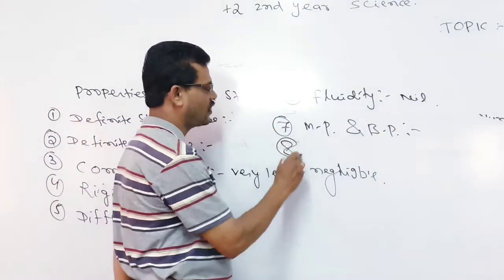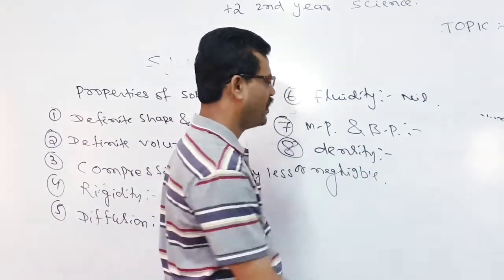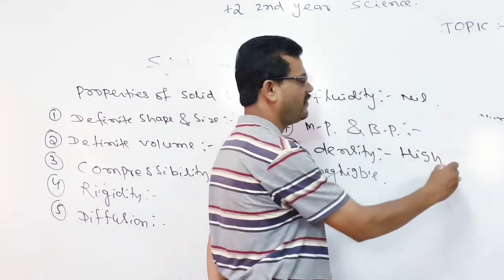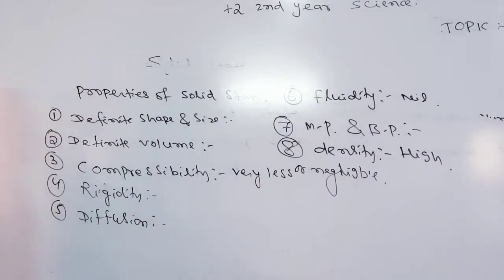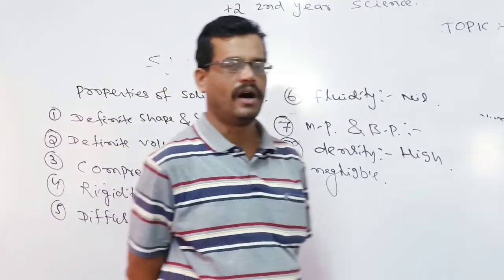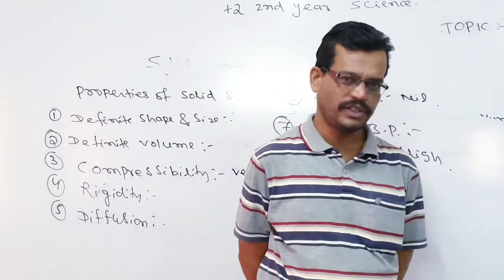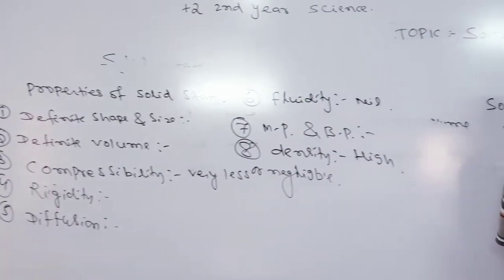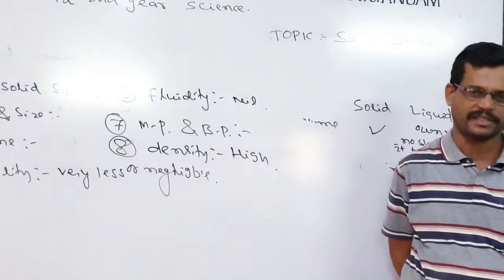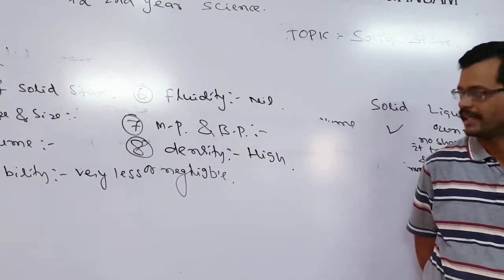Another property of solids is density. The density of solids is very high as compared to liquid and gaseous substances, because in solids the intermolecular force between the constituent particles is more. As a result, they come close to each other and occupy less space. So in a small area, they have to accommodate more constituent particles or atoms. As a result, they are high in density.